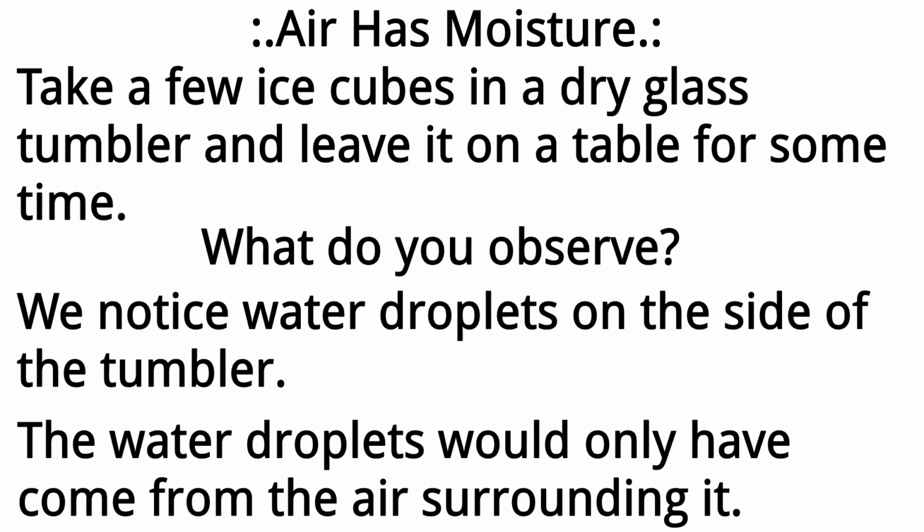Air has moisture. Take a few ice cubes in a dry glass tumbler and leave it on a table for some time. What do you observe? We notice water droplets on the side of the tumbler. The water droplets would only have come from the air surrounding it. This proves that air itself is always moist. We may therefore conclude that water occurs everywhere on the Earth's surface, above it, and below it.